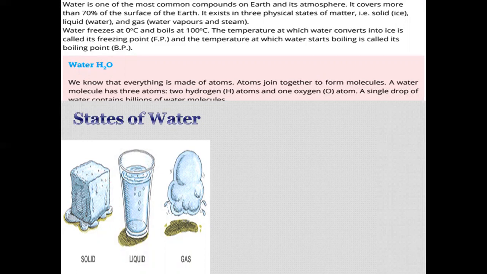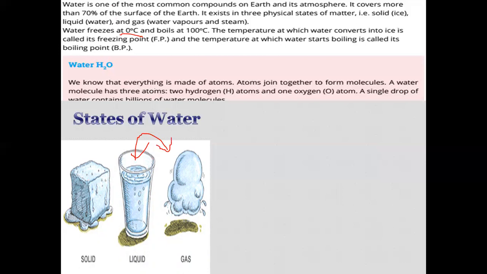When this liquid form of water freezes and its temperature decreases, this is called its freezing point, and this is 0 degrees centigrade. At 100 degrees centigrade the water boils.